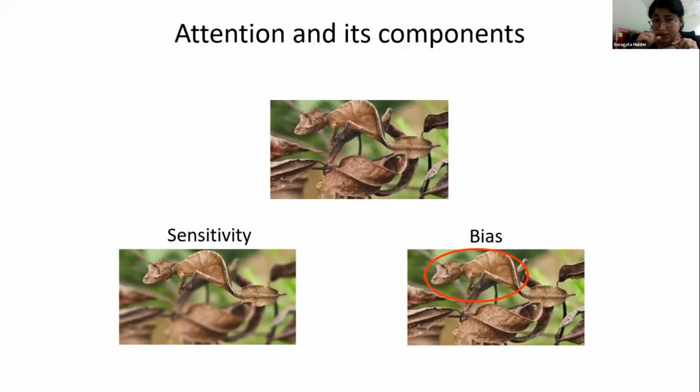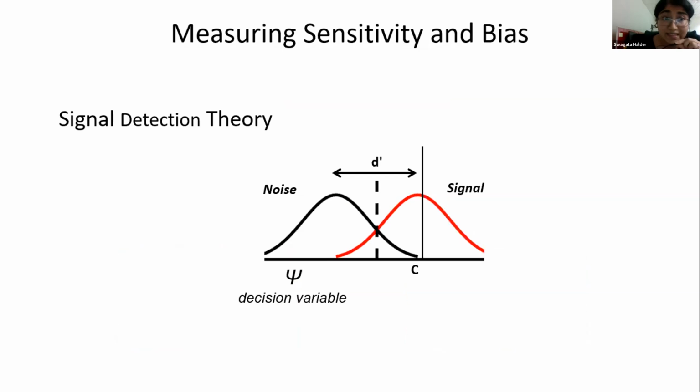Now, in order to measure them, we need to quantify them. There is a conventional theoretical framework which helps us do that, known as signal detection theory. In signal detection theory, there are signal and noise distributions, which are modeled as univariate Gaussian distributions, and the x-axis represents the decision variable.